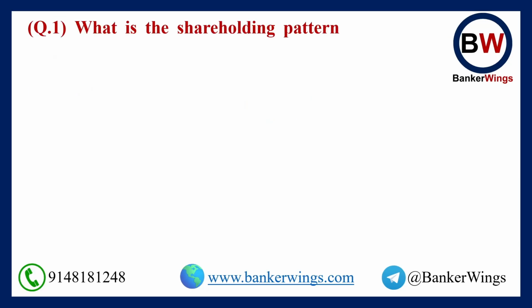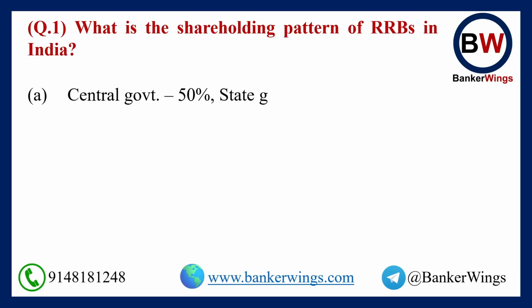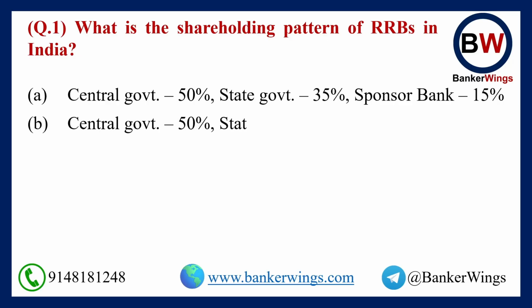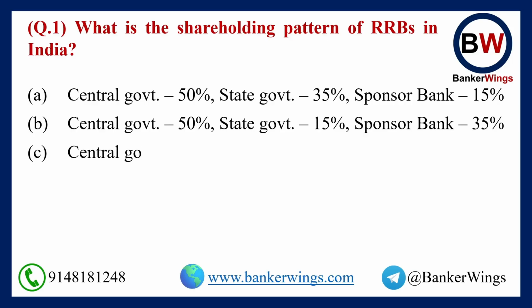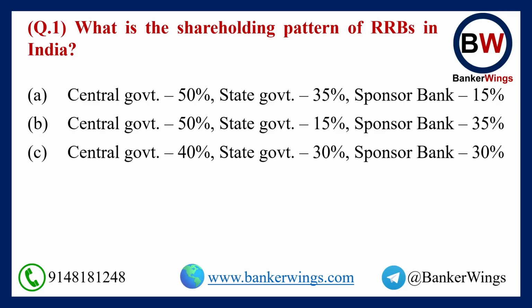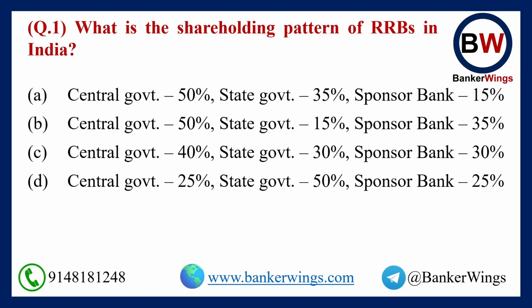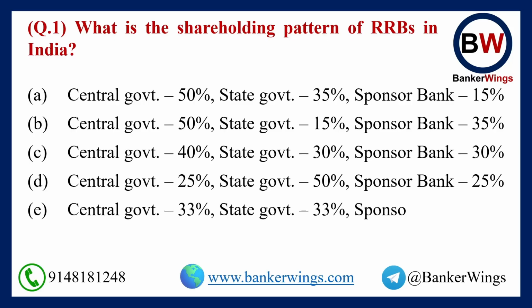Question 1. What is the shareholding pattern of RRBs in India? Okay, options. Option A, central government 50%, state government 35% and sponsor bank 15%. Option B, 50%, 15% and 35%. Option C, 40%, 30% and 30%. Option D, 25%, 50% and 25%. Option E, 33%, 33% and 34%.